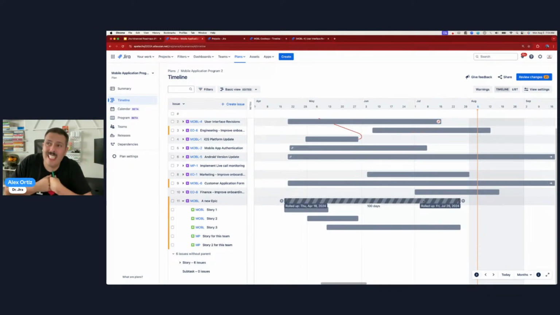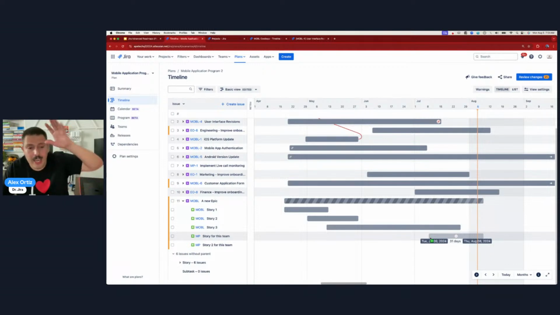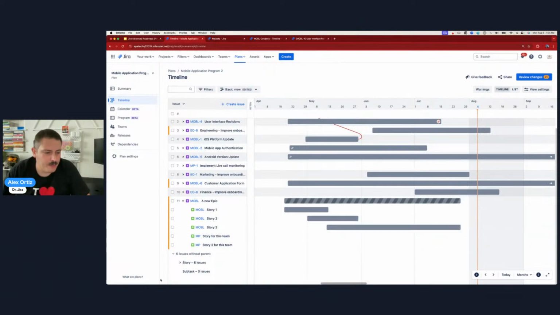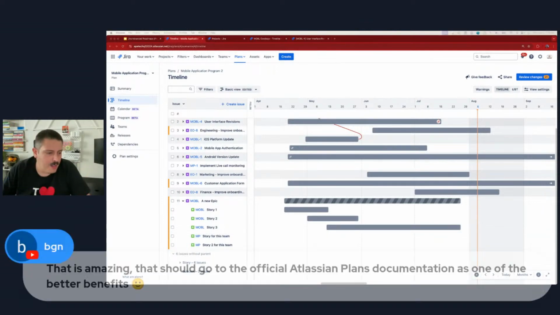So if your team gives your developers the autonomy to come up with the schedule, then this works really well, because now you can tell them, hey, come up with all the stories and then put the dates on them, and then I'm going to know how long it's going to take me to do an epic. Or the way I like to do it, which doesn't require the roll-up, is I'll put the dates in the epic, and then the teams have to conform to those dates. So it's really a matter of preference at that point.